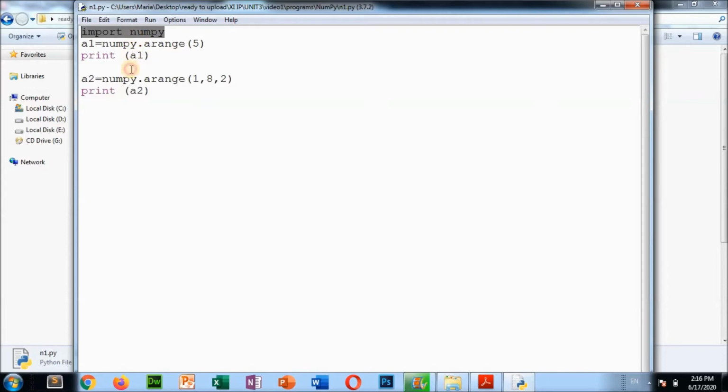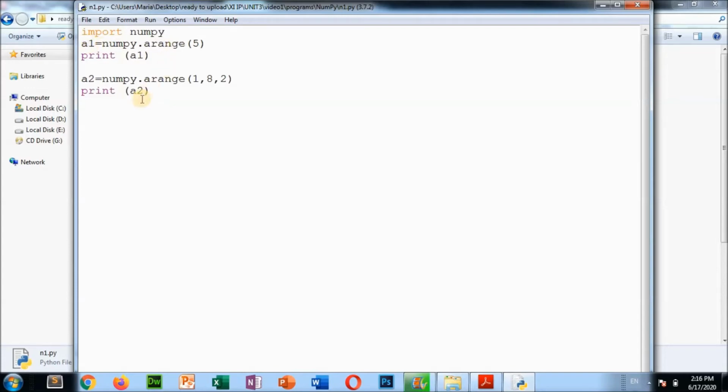Then a1 is equal to numpy.arange. By using this arange function also you can create an array. numpy.arange 5 means it will create an array from 0 to 4, that means 5 elements. With 5 elements it will create an array automatically. Okay, if you print a1, then it will display the result of this a1, 0 to 4.